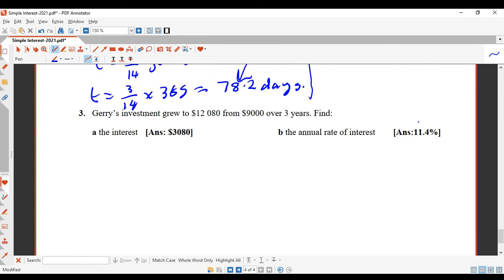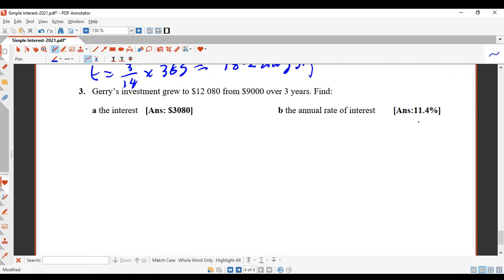All right. Now, last question. Jerry's investment grew to $12,080 from $9,000 over 3 years. Find the interest. Well, the interest is the extra amount you earn. So we're actually not going to use the formula. We're just going to say, well, if that's how much his investment was worth after 3 years, and that's how much he put into the investment, the difference between those two will be the interest. So the interest in this case will be $12,080 minus 9,000,